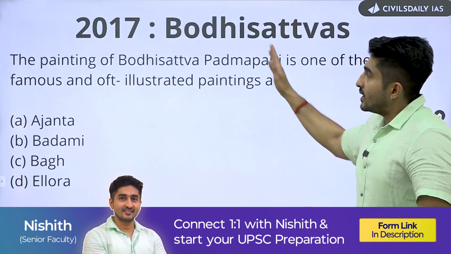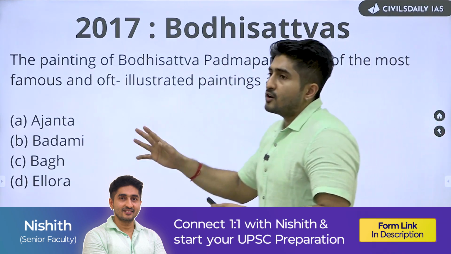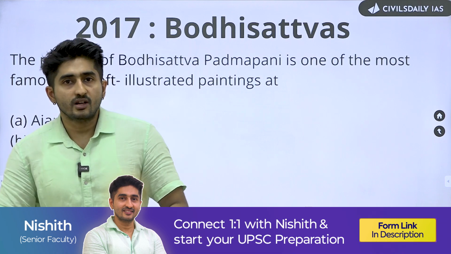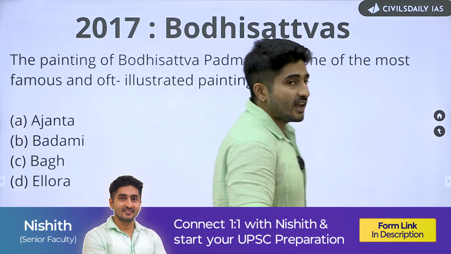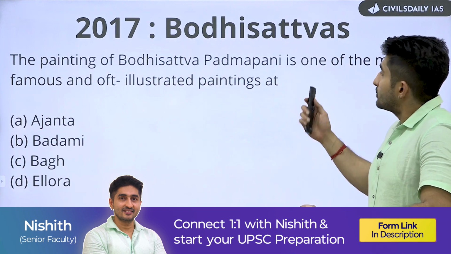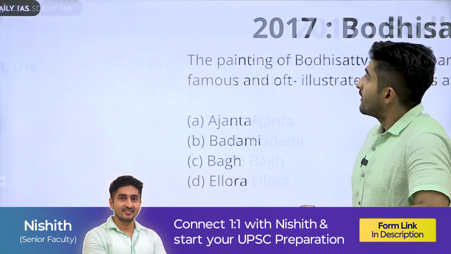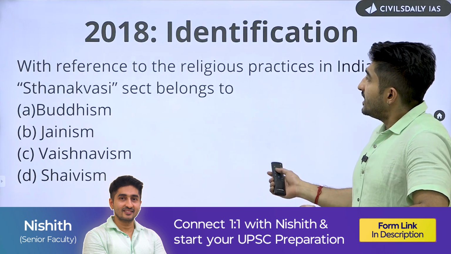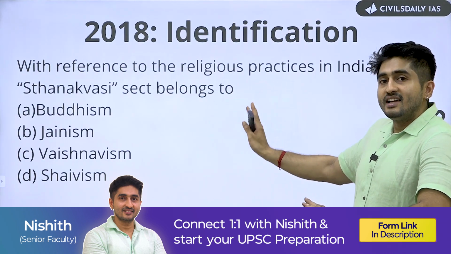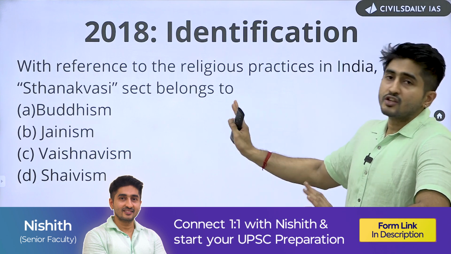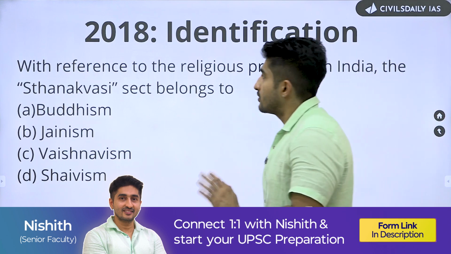Then in 2017 again, it went into Bodhisattva and asked you location. Where is the painting of Bodhisattva Padmapani found? In 2018, again, it asked you to identify a particular sect and which religion it is associated with.